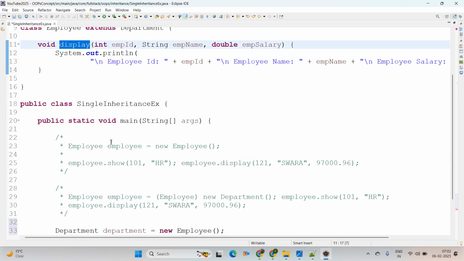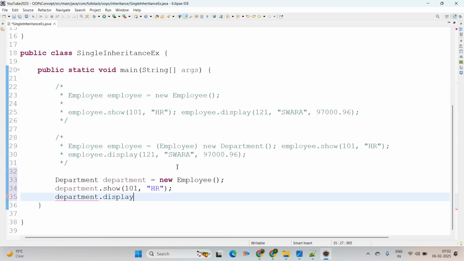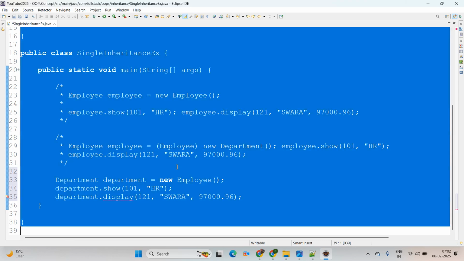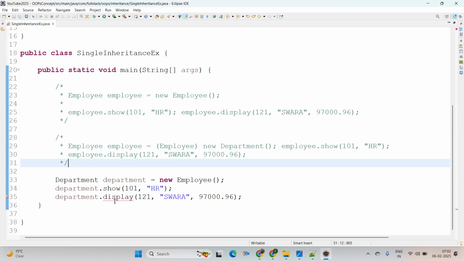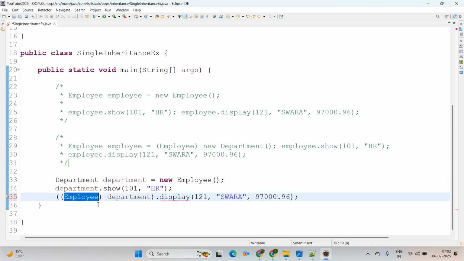Yes. Then I'm going to add display, and in that we are passing three fields. Suppose 121, this is the id. Next we are passing Swara, and again we have the salary here. I'm passing 97,000.96, ending with a semicolon. Then simply mouse over at line number 35 and click on add cast to department. See, here we have done the cast with this employee.